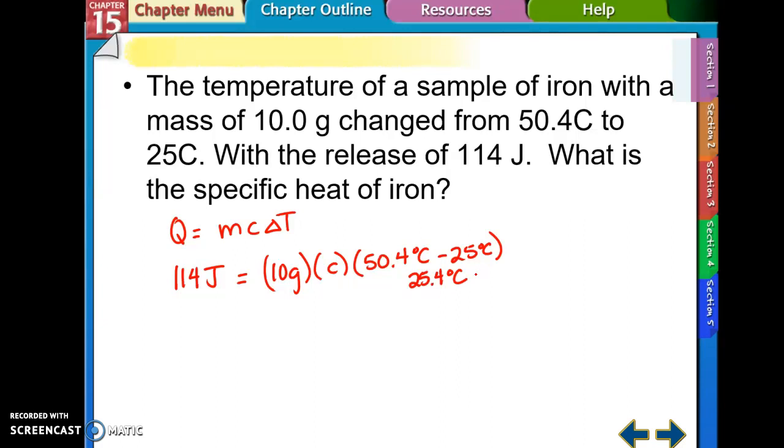And my answer would be 0.45 joules divided by grams times degrees Celsius. If you forget the units, don't worry, you can look at the top of table 15.2.